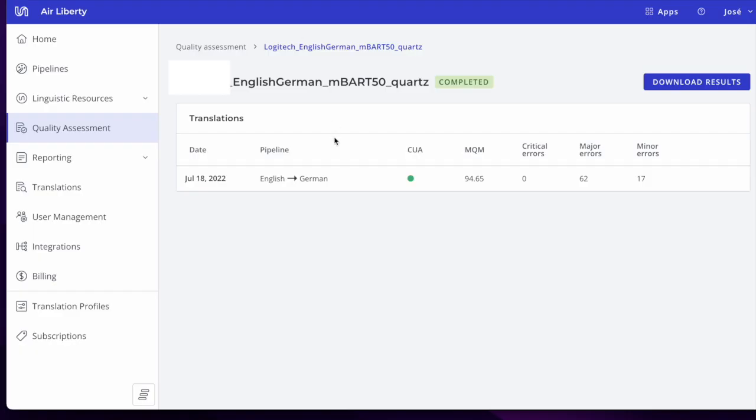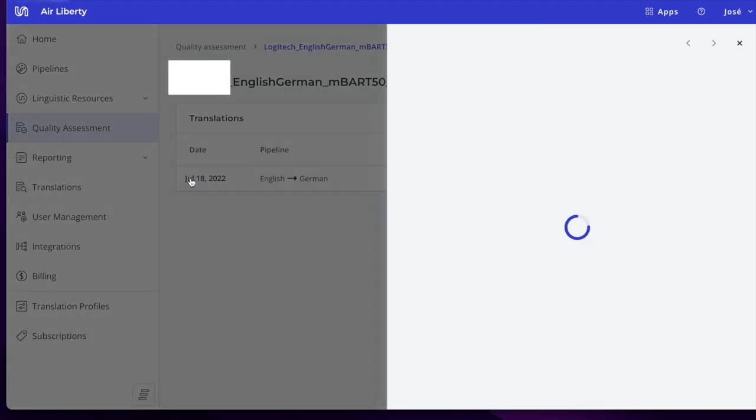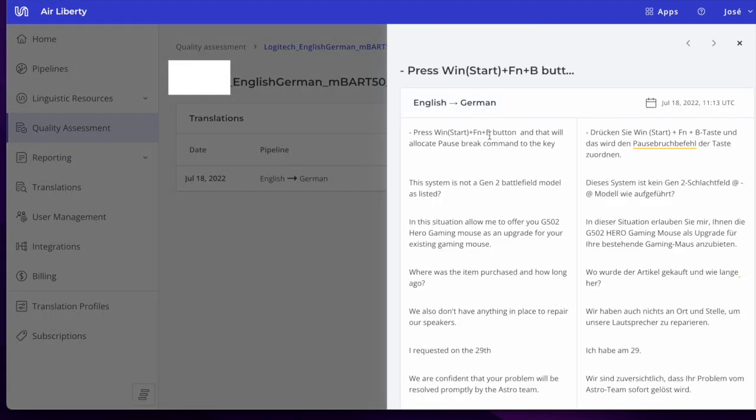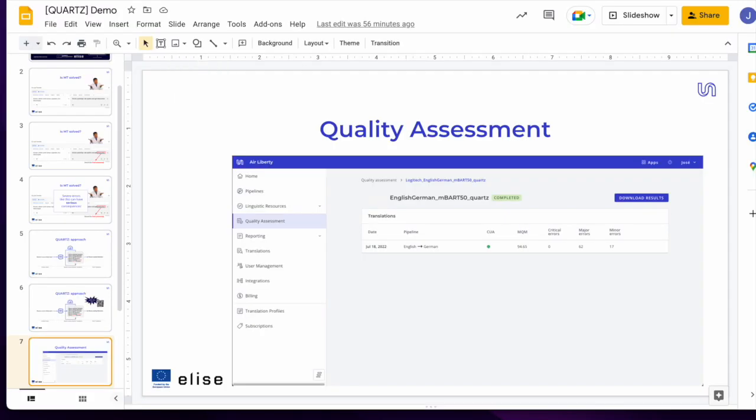Here, I'm going to show the actual tool, not just the screenshot, and you can see that it's possible to download the results in a TSV format on a table. It's possible to click on the project and see the source sentence, the original sentence, and its translation. And then for each translation, if there are any errors, it's going to be marked. And with that, the kind of error and what its severity is. Going back to the presentation.